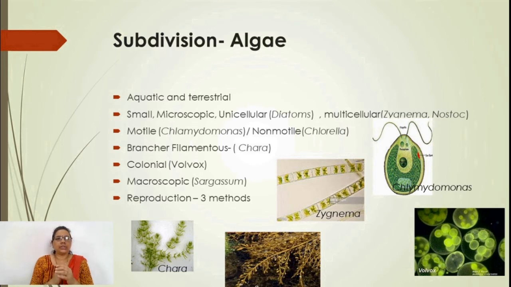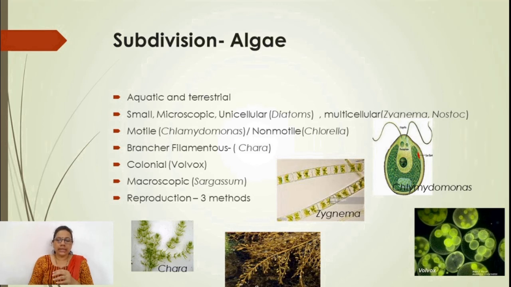The unbranched structure is the thallus of Zygnema and Spirogyra, and the branched structure is Chara. They may be macroscopic, large in structure, and can be seen by the naked eye. The example is the brown alga Sargassum, which has a thallus near about 60 meters long.